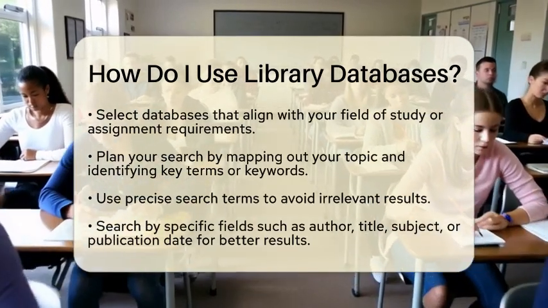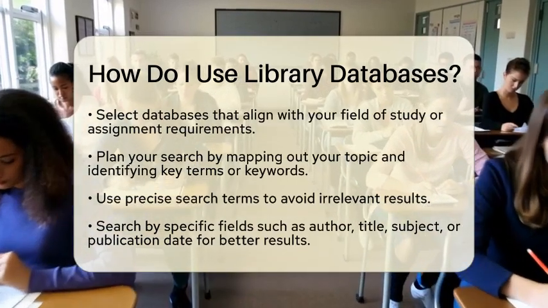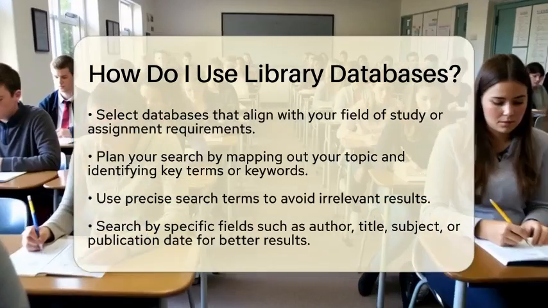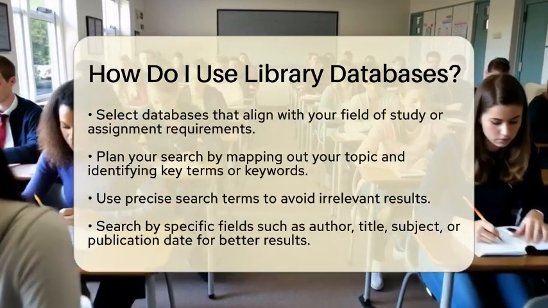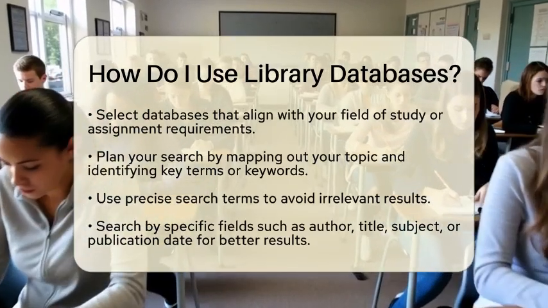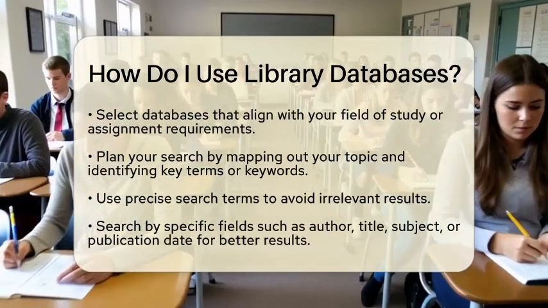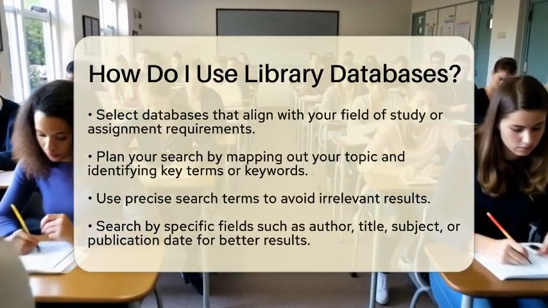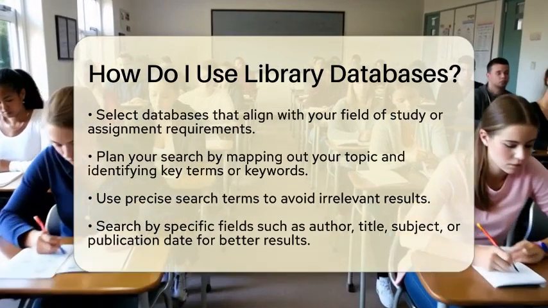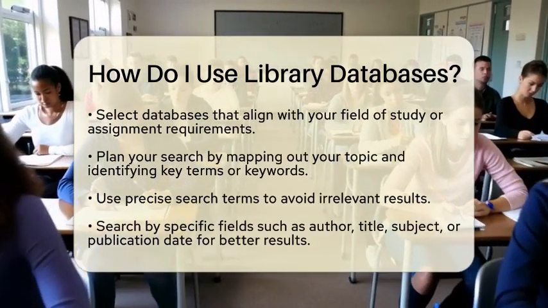Next, plan your search by mapping out your topic. Identify key terms or keywords that relate to your subject. This preparation helps you use precise search terms and avoid irrelevant results. Library databases allow you to search not only by keywords but also by specific fields such as author, title, subject, or publication date. This targeted approach is more effective than a simple internet search.